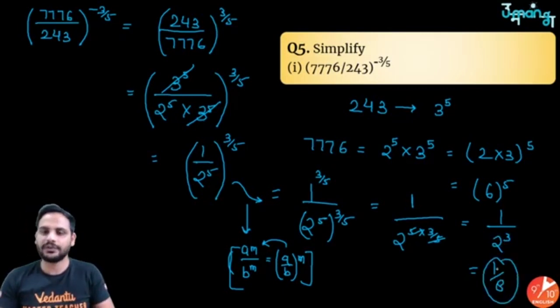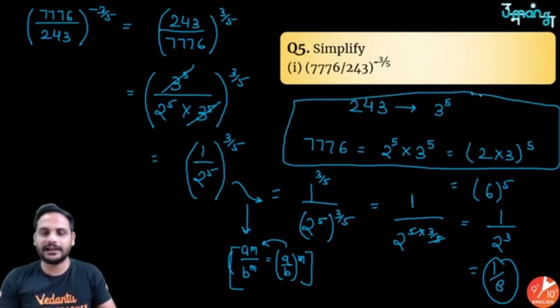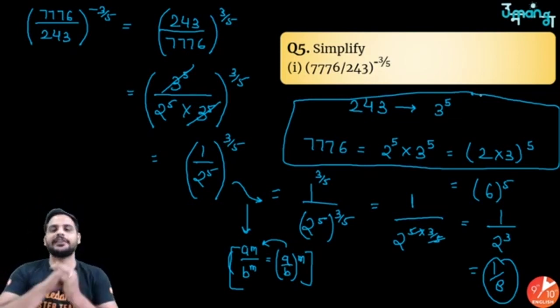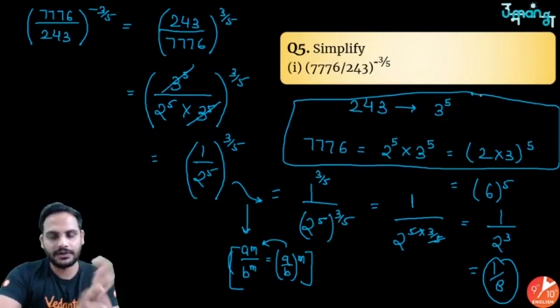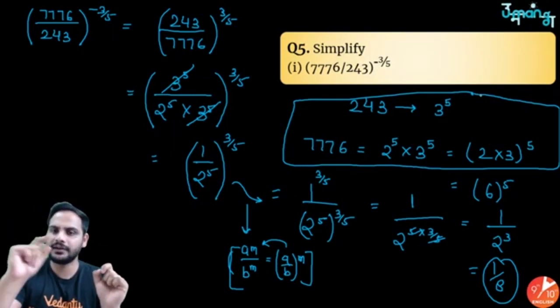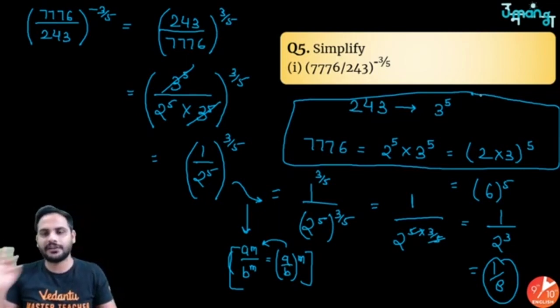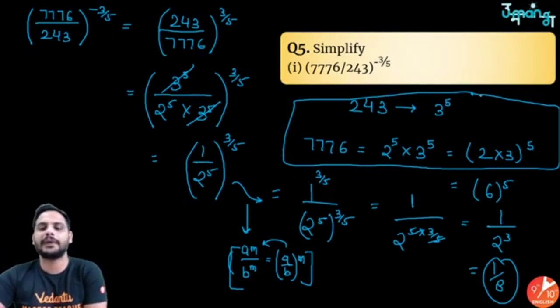See how easy it is. How easy it is to get the answer for these questions. What else do you need? You tell me. Just use the laws of exponents. Just understand this part, that the distribution of the power or taking the power common is only possible in multiplication and division. And the second thing, whenever you see a negative power, first change it to positive. After that, keep using the laws of exponents, you will reach your answer. Got it? So here your answer is 1 by 8.